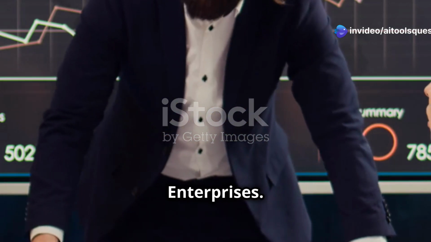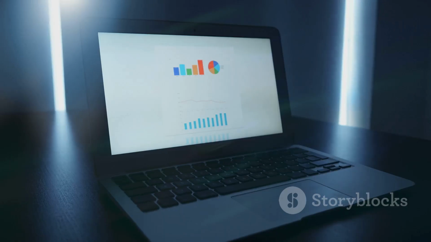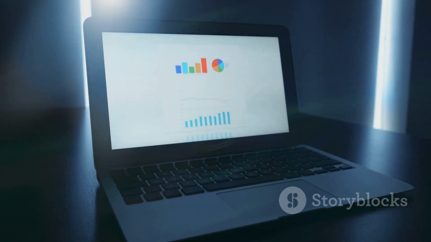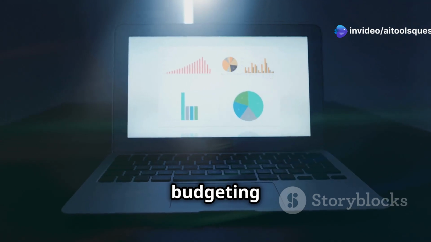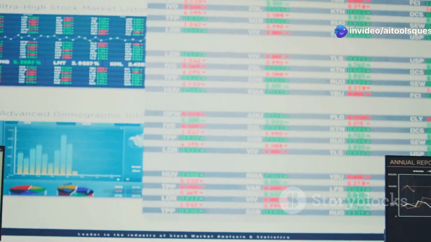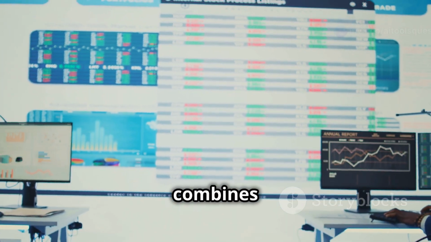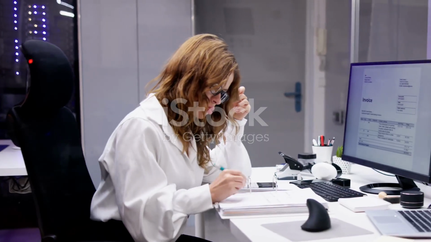Financial planning for enterprises. AI tools provide advanced analytics and forecasts for businesses. Anaplan and Adaptive Insights support financial planning and budgeting for organizations. SAP Analytics Cloud combines AI with financial forecasting and predictive analytics.